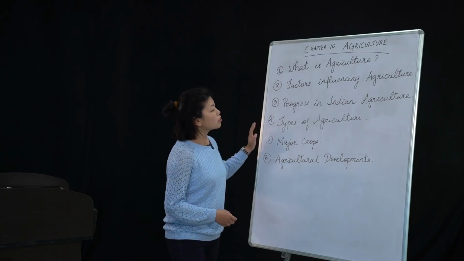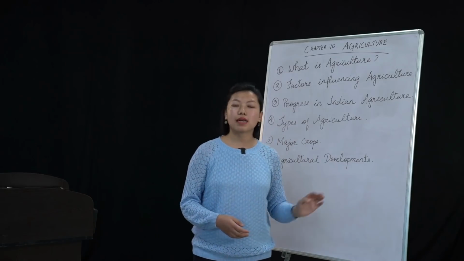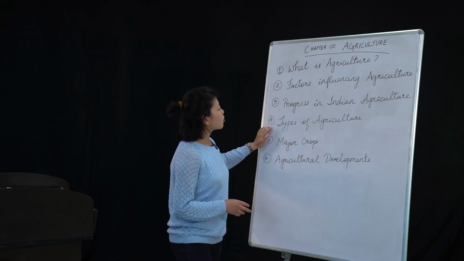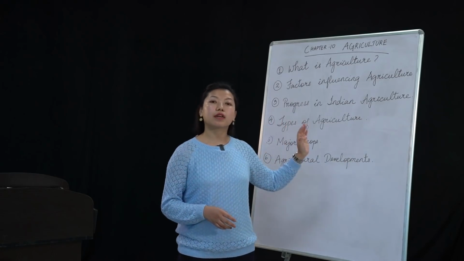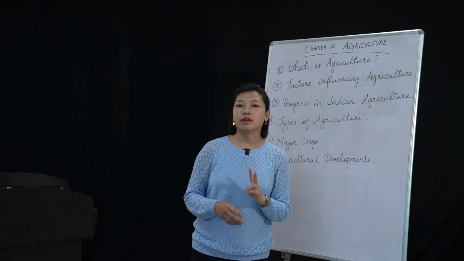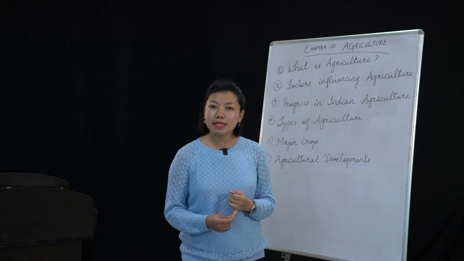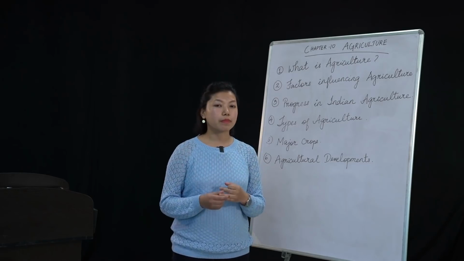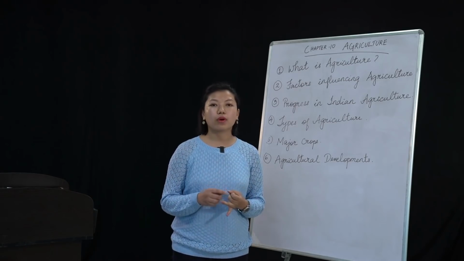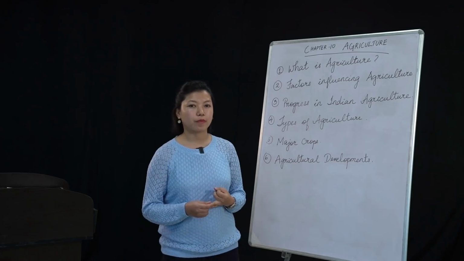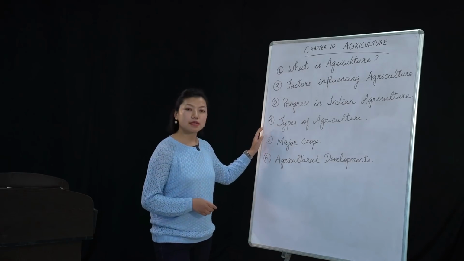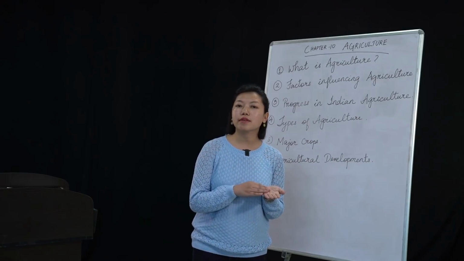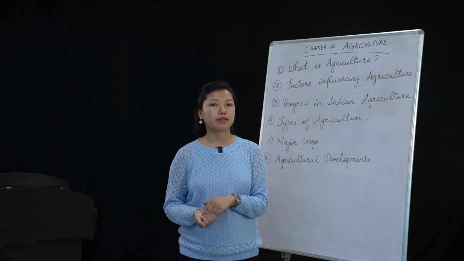Now coming to the fourth point, that is types of agriculture. Please remember these points. There are two types of agriculture: one is subsistence agriculture and one is commercial agriculture. Remember, there are two. Now what is subsistence agriculture? There is a difference between subsistence agriculture and commercial agriculture.